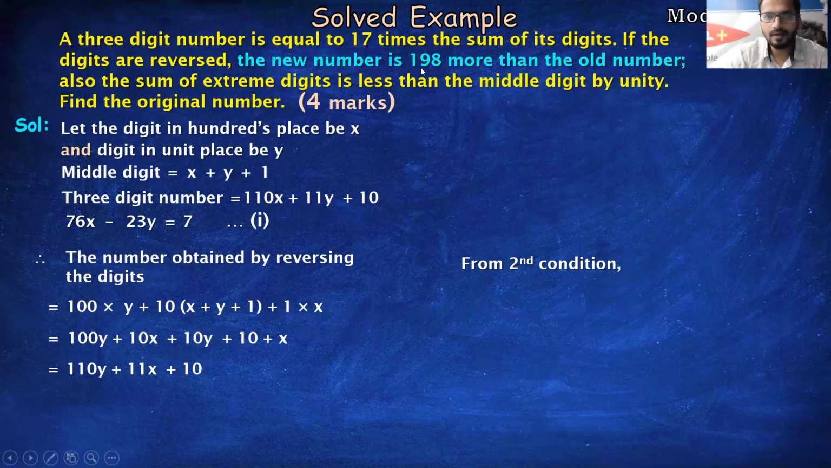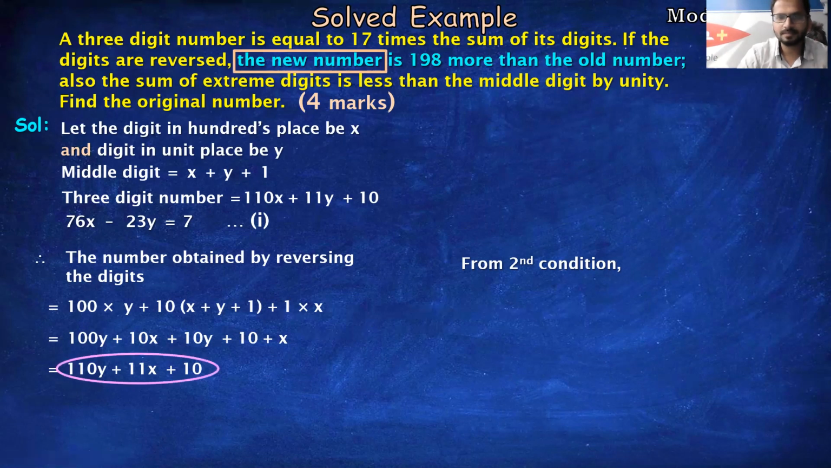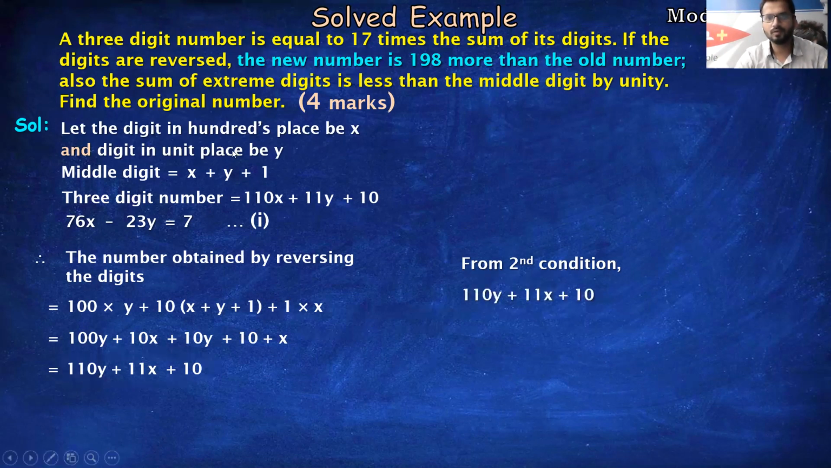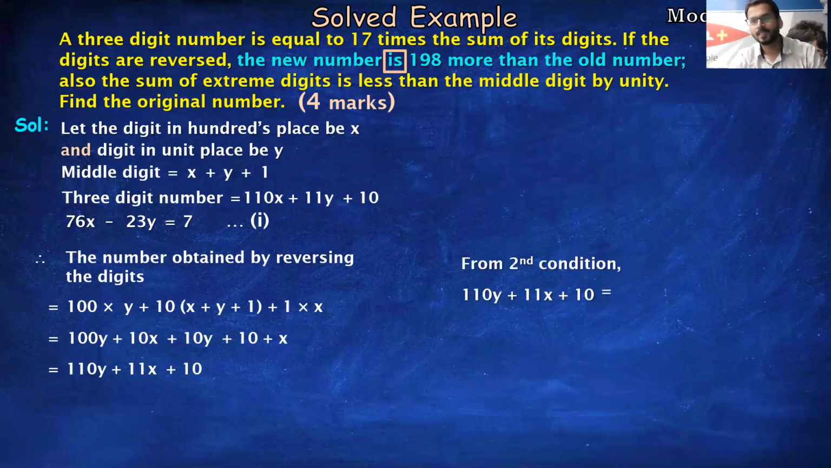Then the new number is new number. New number means reversed वाला number. Reverse वाला number क्या है मेरा? 110y plus 11x plus 10. So let's copy this instead of new number. Is means is equals to 198 more than. More than means after leaving some space plus sign. कितना ज्यादा है? 198. ठीक है, तो plus 198.